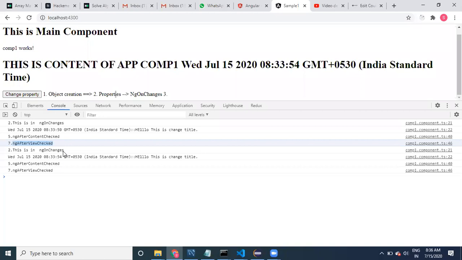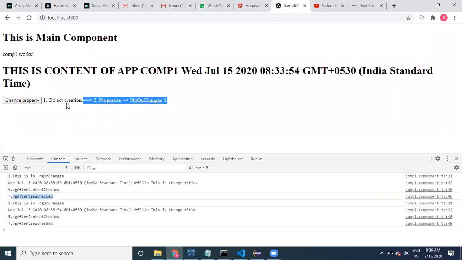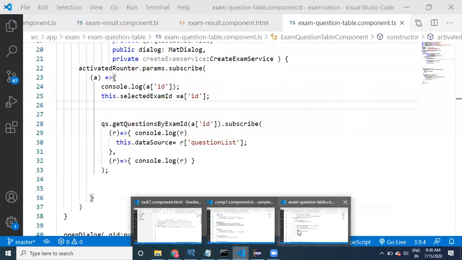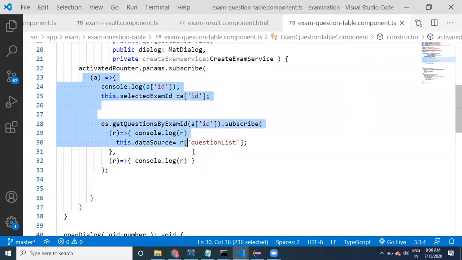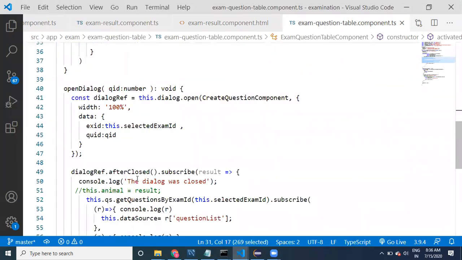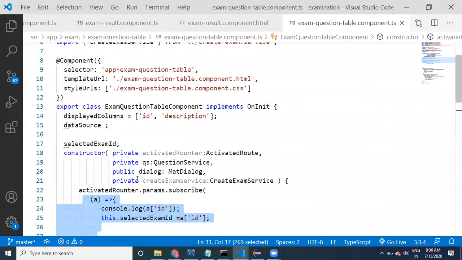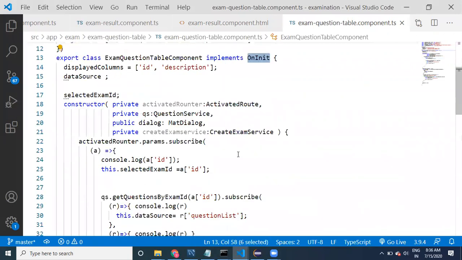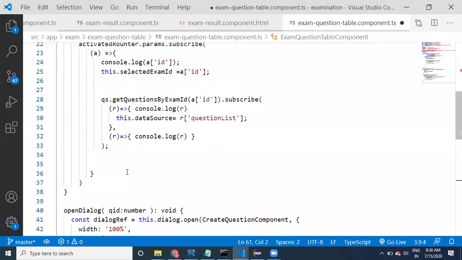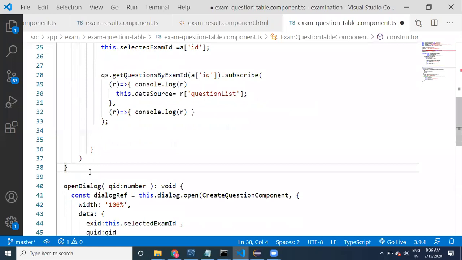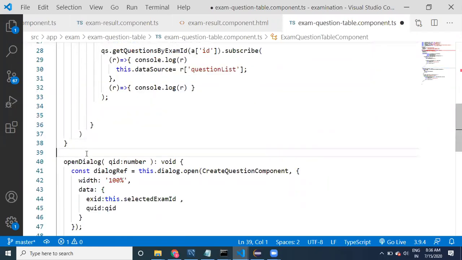Going to the backend is a heavy operation. That's why we are initializing. Initializing means it should be executed only once. That's why we need to write this kind of logic in the ngOnInit method. See here, guys, that's why the OnInit implementation. Let me take the ngOnInit method, I'm going to modify this ngOnInit.